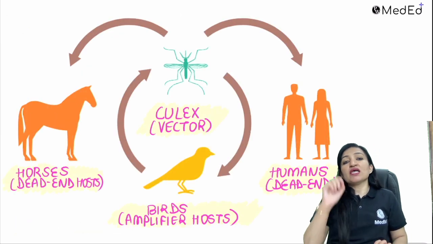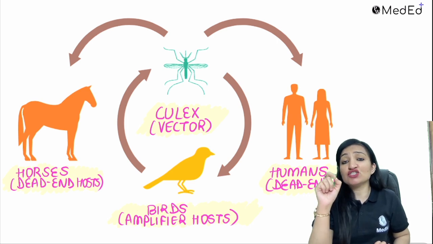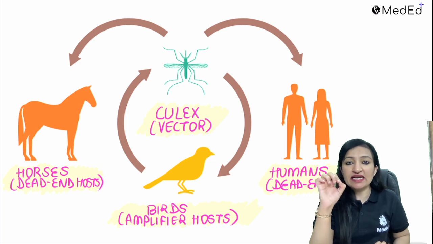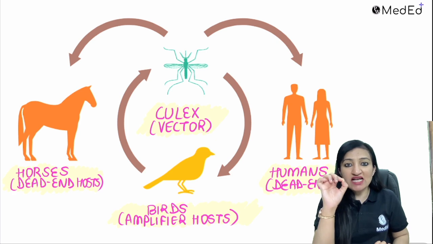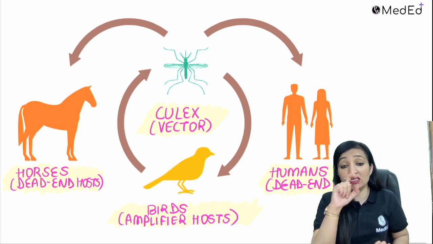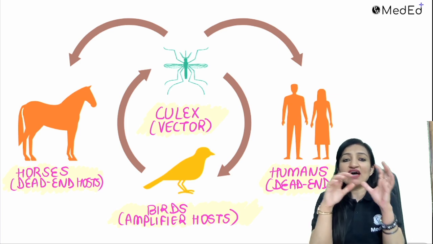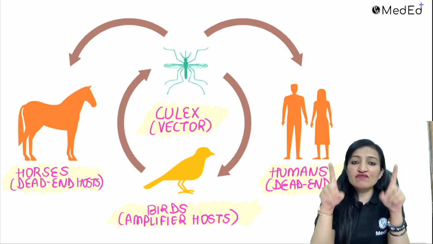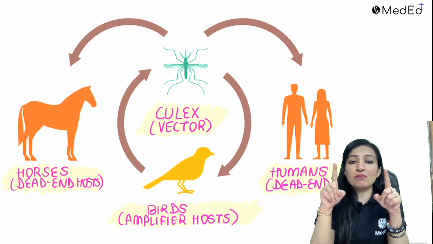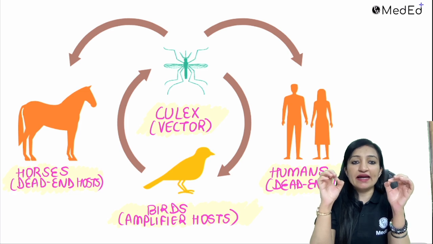Then moving further, the vector of this arbovirus is the Culex mosquito, and in nature West Nile virus is maintained between the Culex mosquito and the birds. Birds are the amplifier host, as you can see on the screen. This could be an MCQ. The virus is happily maintained between the birds and the Culex vector. When this infected Culex mosquito happens to bite horses or human beings, they end up becoming dead end hosts.